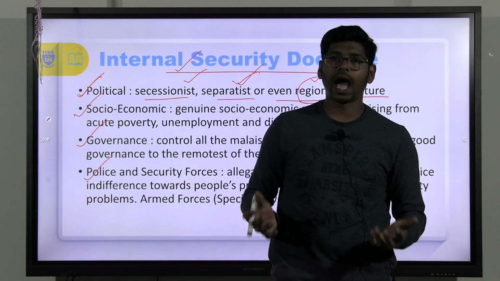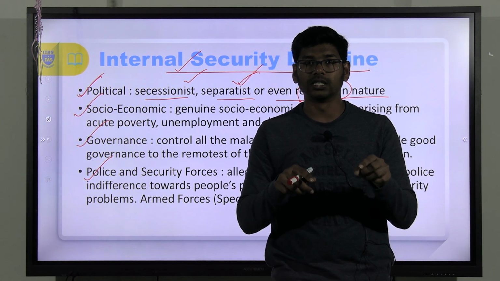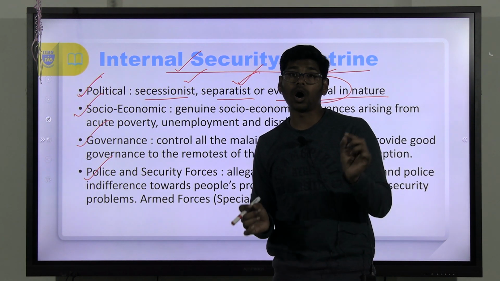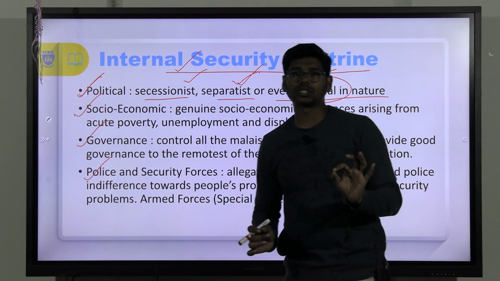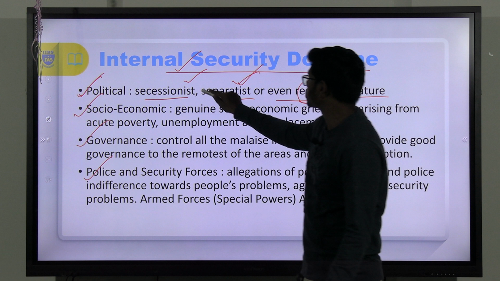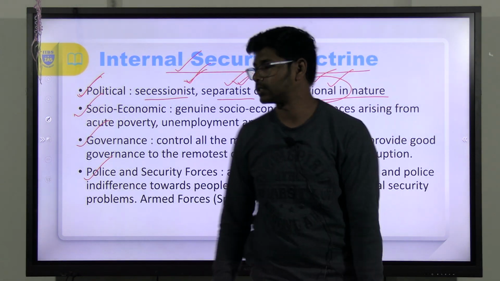We have Article 3. As per Article 3, the geographical boundaries of the states can be changed as Parliament deems fit. That is why regional issues can be addressed with reason, but when it comes to secessionist or separatist activities, they will be put down with extreme force.